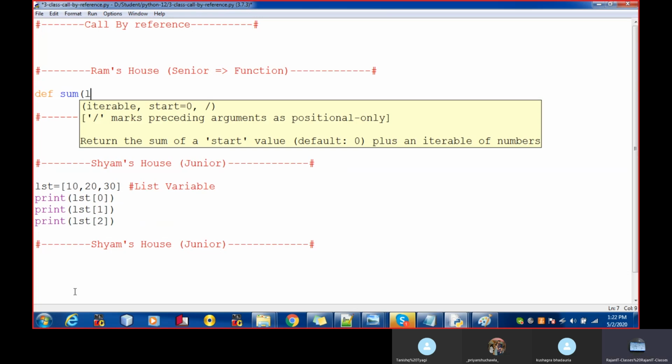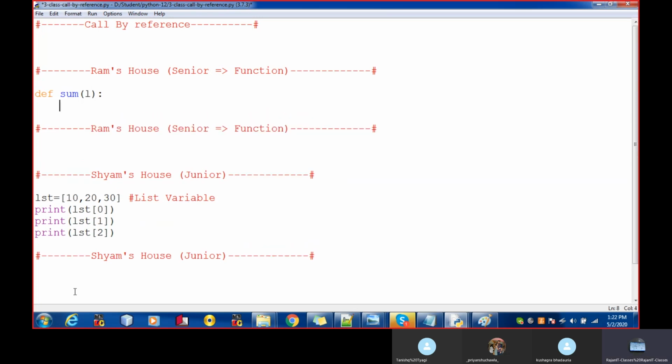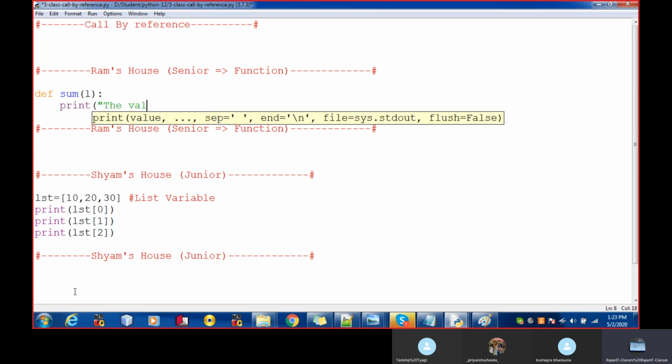Passing nothing here, printing the values that come from Sham's house.